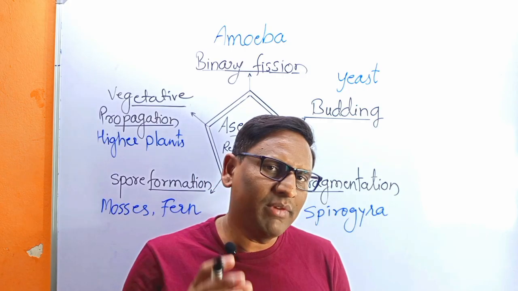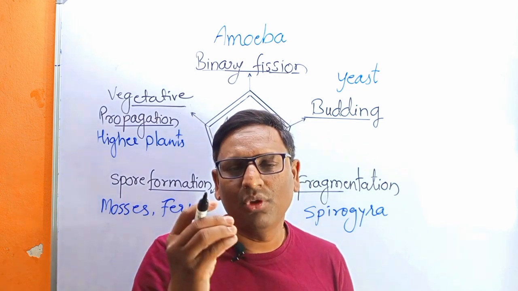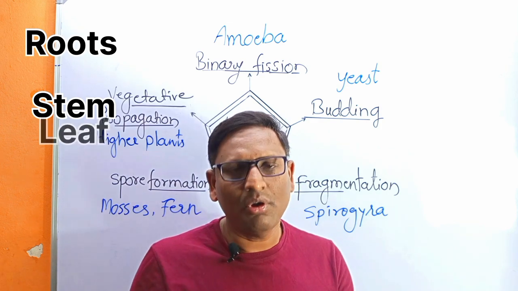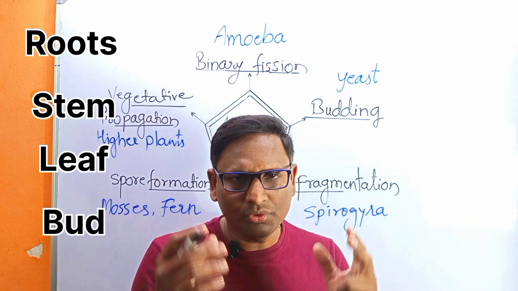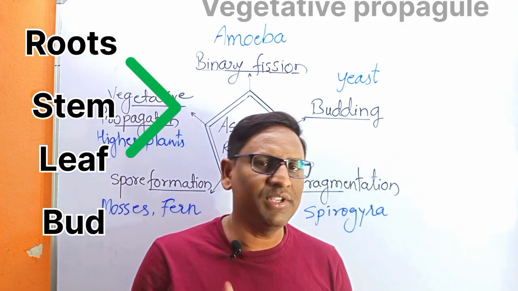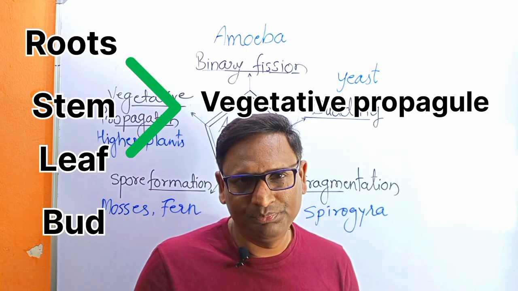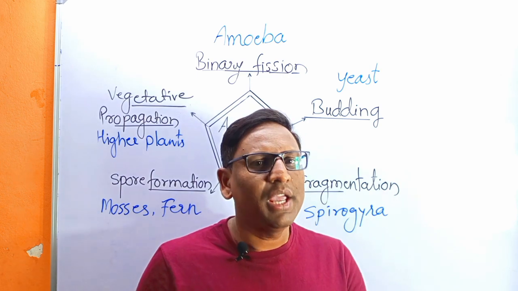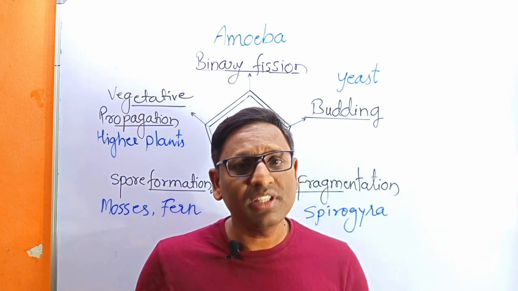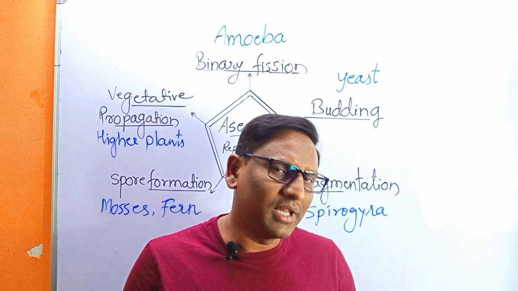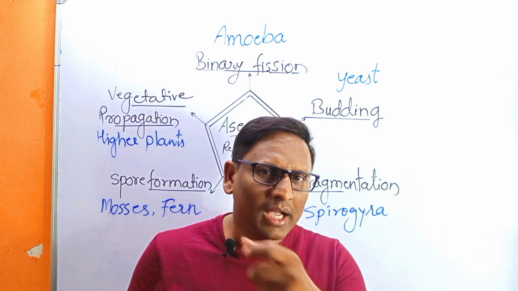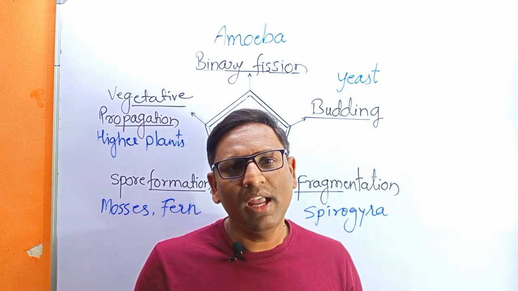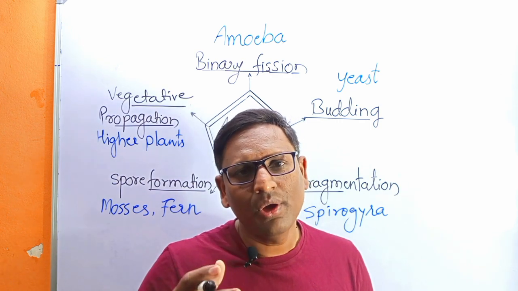For example, plantlets develop from the roots, stem, leaves, or bud. These structures are known as vegetative propagules, and they have the ability to germinate and develop a new plant body of the same kind. Genetically they are identical, and this is known as vegetative reproduction.